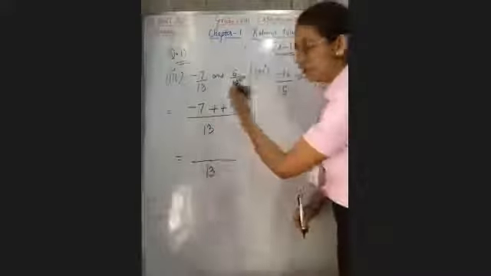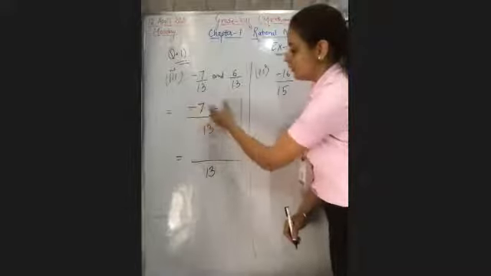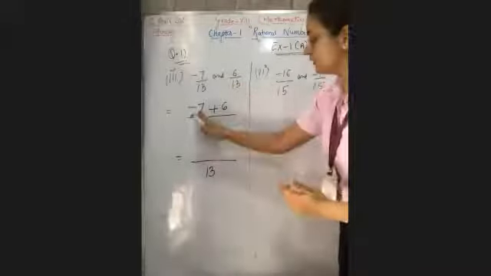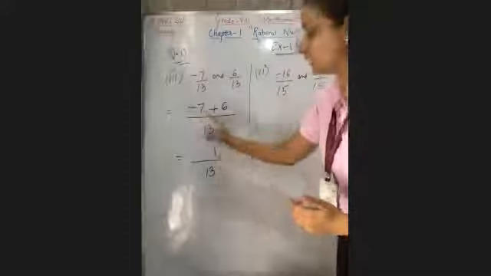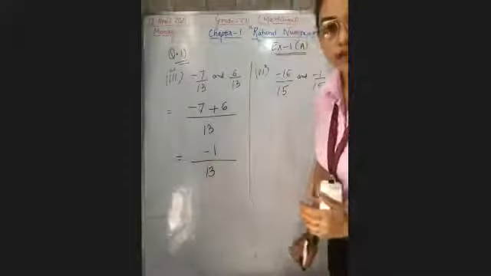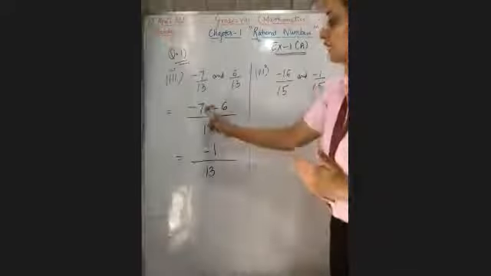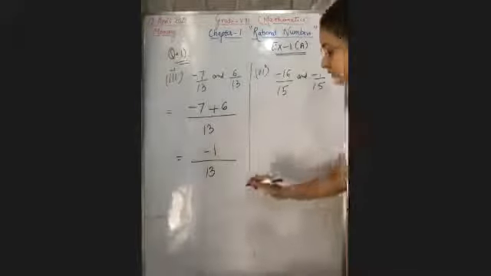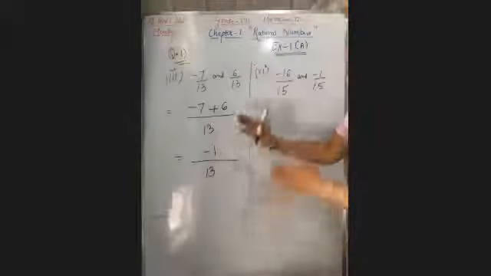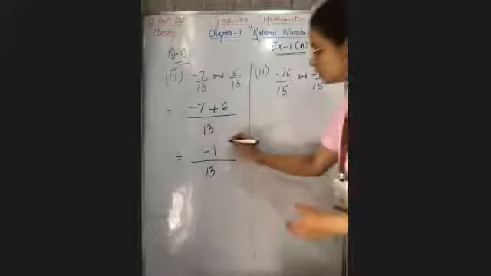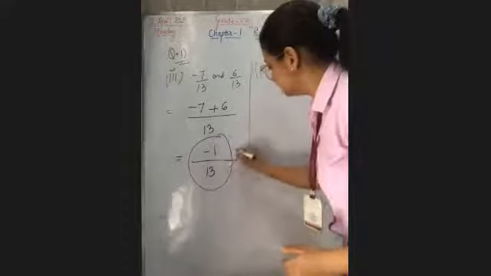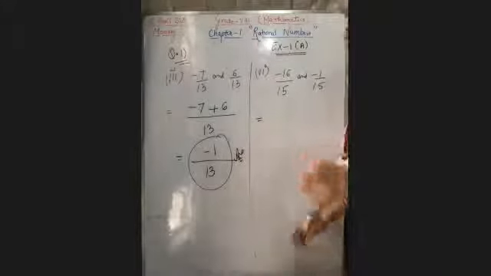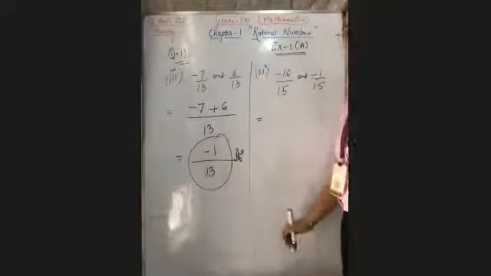Now, 13 you have to write here. If one value is negative, one is positive, then what you have to do? You have to do subtraction. 7 minus 6 is 1 and sign will be negative. Sign will be of the bigger value and bigger value is -7. Correct? So answer is -1/13. We can't reduce it further. So this will be your answer. Most of you have given the correct answer. I appreciate. Very good. Well done.